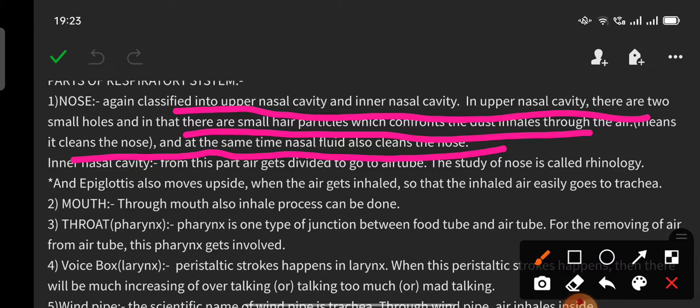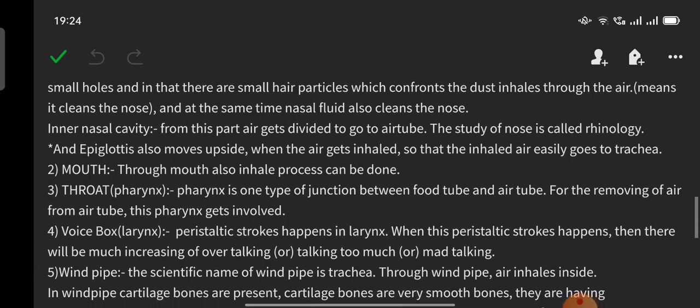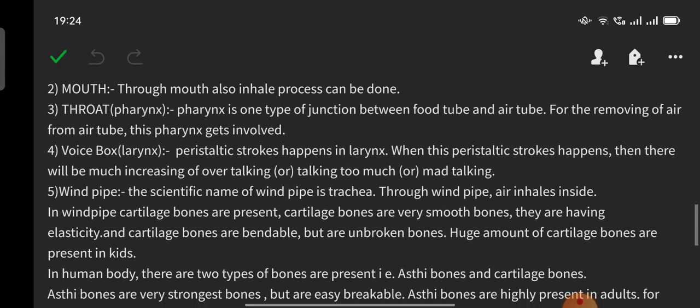Inner nasal cavity. From this part, air gets divided to go to the air tube. The study of the nose is called rhinology. And also the epiglottis moves upward when the air gets inhaled, so that inhaled air easily goes to the trachea. The second part is the mouth. Through the mouth also, the inhale process can be done.